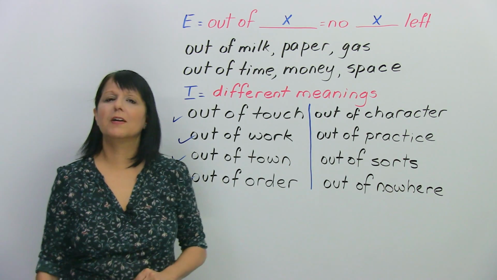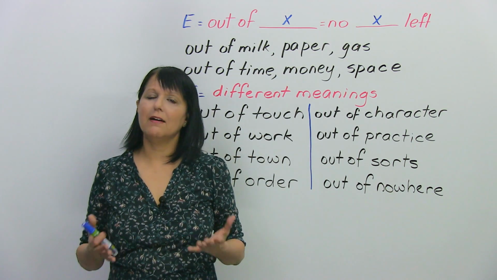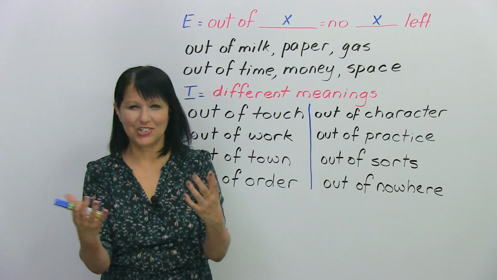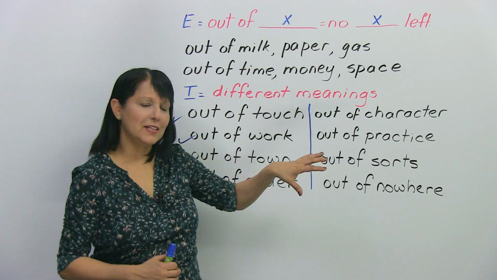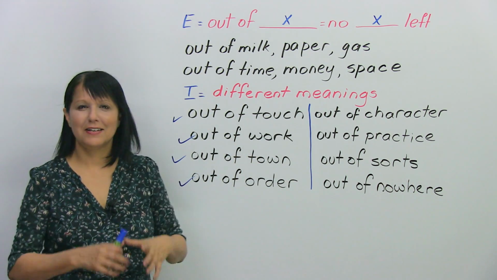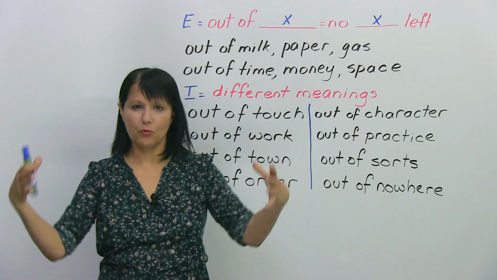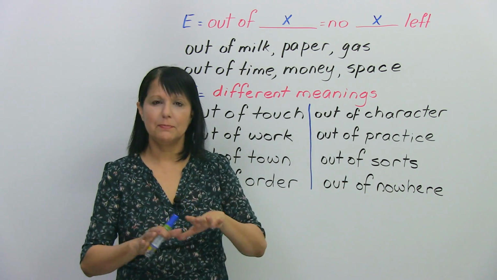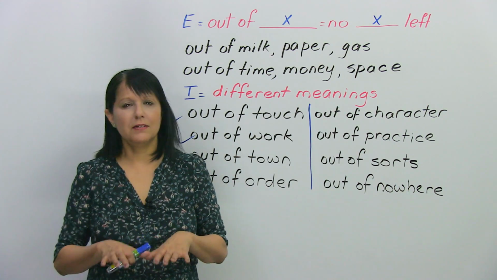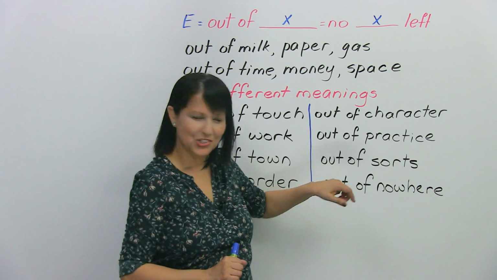Out of sorts. Okay, if someone tells you they're out of sorts, it means they're a little bit unwell. Here, really, there's nothing to help you. You just have to understand this expression the way it is. All of them are like that. Some of them you can figure out a little bit, but the main point about idioms is that the words alone don't tell you what it means. You have to really understand it overall. So out of sorts simply means that you're feeling a little bit unwell. Not very, very sick, but a little bit unwell. And you don't know exactly why. Usually, that's what they use that expression, okay?